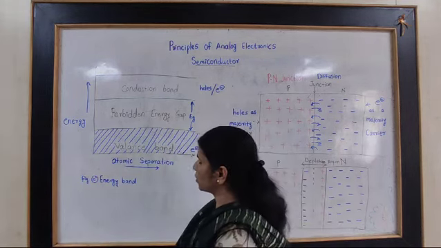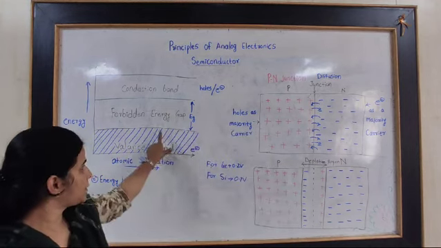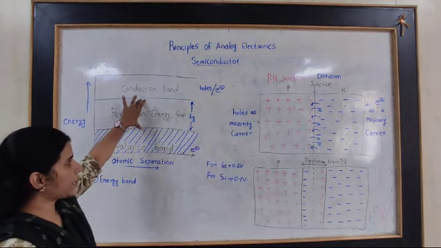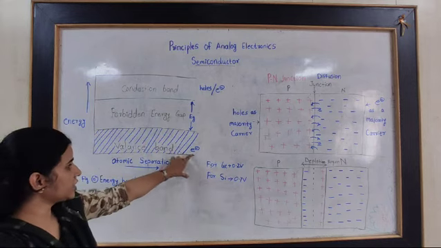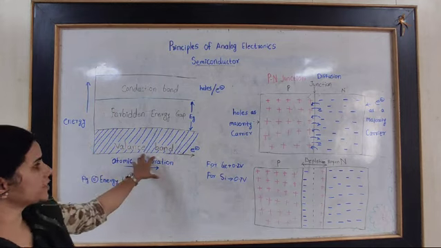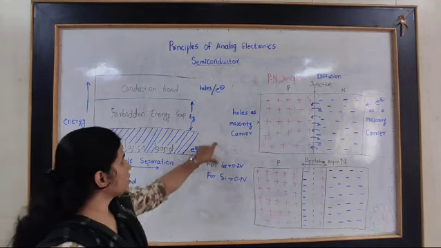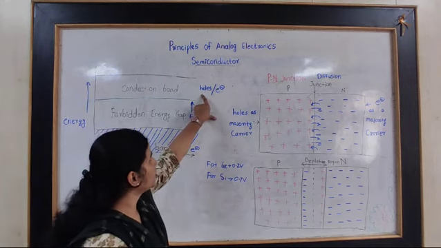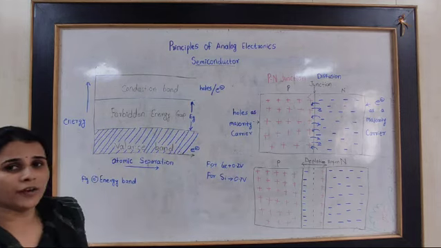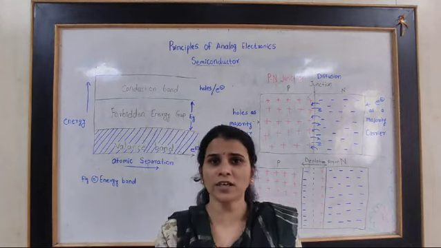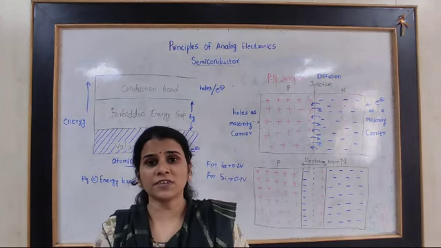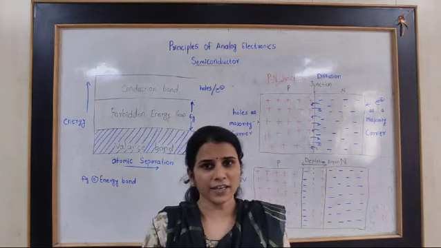And in a semiconductor, what happens? There is an energy gap, but this energy gap is narrow. So if we provide some external energy to the electrons present in the valence band, these electrons easily contribute to the conduction band, and we get good conductivity. That's why the semiconductor's conductivity lies between conductor and insulator.